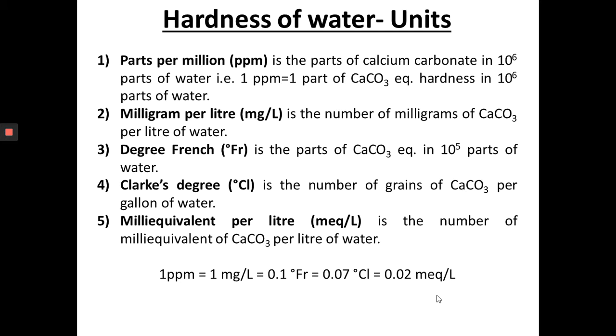These are the relationships between these units. If 2 ppm hardness, then 2 milligram per liter hardness in the other unit, and 0.2 degree French, which is equivalent to 0.14 degree Clark, which is equivalent to 0.04 milliequivalent per liter. Okay. Thank you.